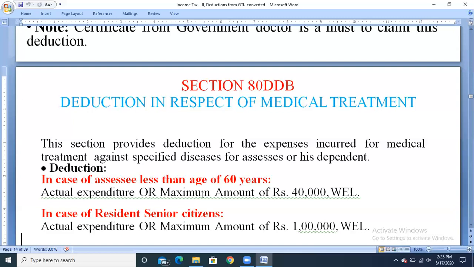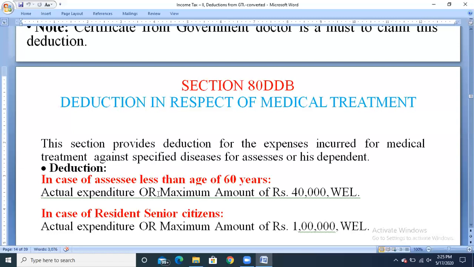The important thing is that the specified diseases have to be notified, and certified by the government doctors only. Then only you can claim the exemption. The specified diseases are given in a list, and if that disease has been certified by the government doctors, he can claim the deduction under section 80DDB if he has incurred any medical treatment expenditure.